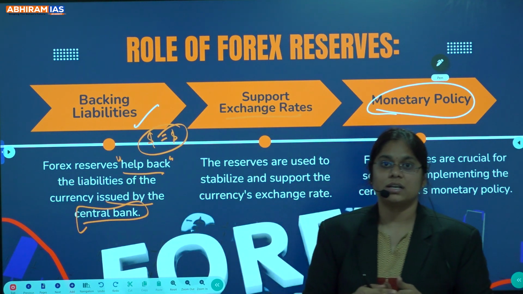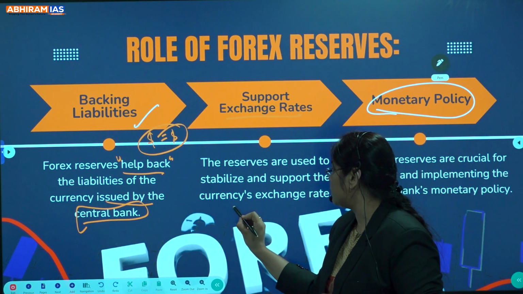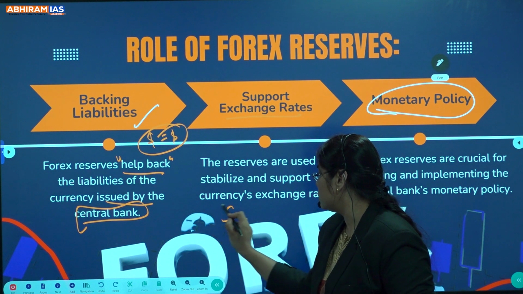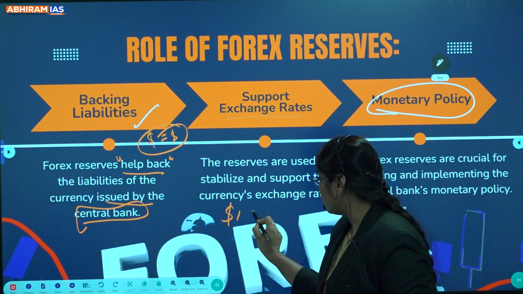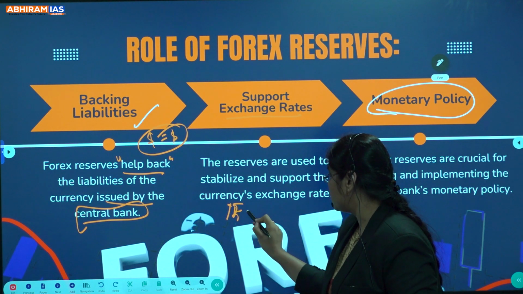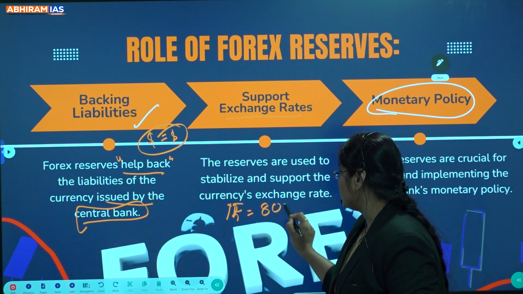The next, support exchange rate. What is this exchange rate? Exchange rate is nothing but, see, for suppose like 1 rupee is equal to some $80, right?